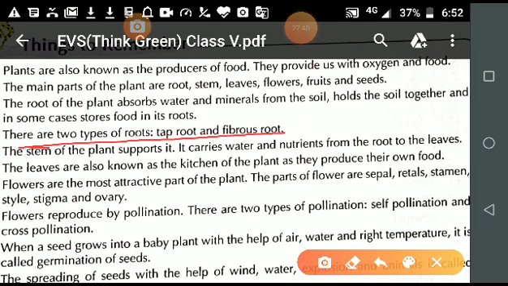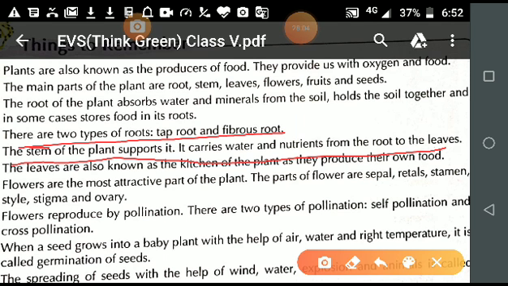Next point: the stem of the plant supports it. It carries water and nutrients from the roots to the leaves. So what is a stem?